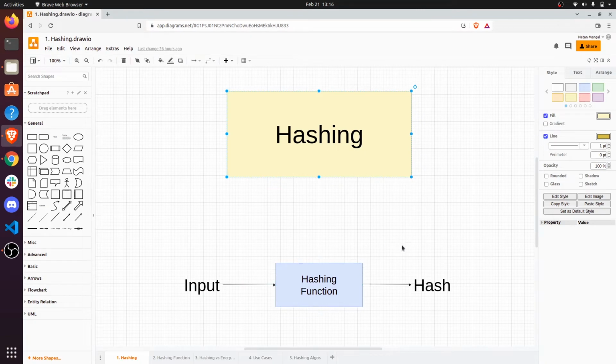Hashing. Hashing is basically to execute a mathematical function to produce an output of given length irrespective of the input given. As we can see, input is fed to a hashing function that generates a hash of given length. However, not all functions are good to be considered as a hashing function.